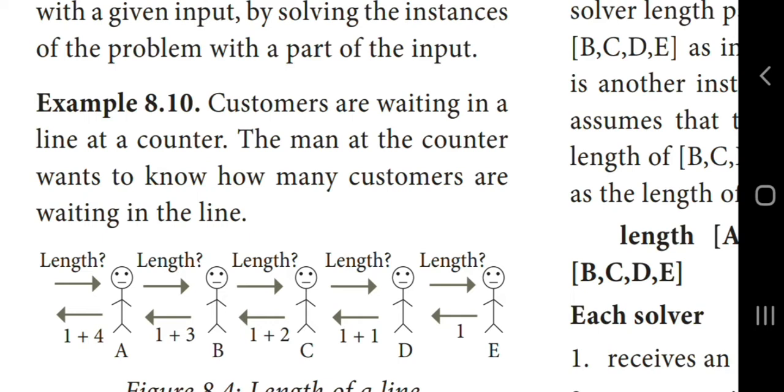Then D replies 1 plus 1 is equal to 2 to C, and C replies 1 plus 2 is equal to 3 to B, and B replies 1 plus 3 is equal to 4 to A, and A replies 1 plus 4 is equal to 5 to the man at the counter. Now the counter man knows the total number of persons standing in the queue is 5.